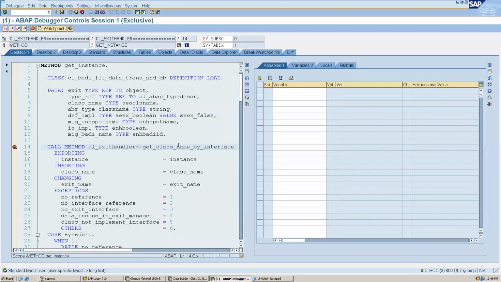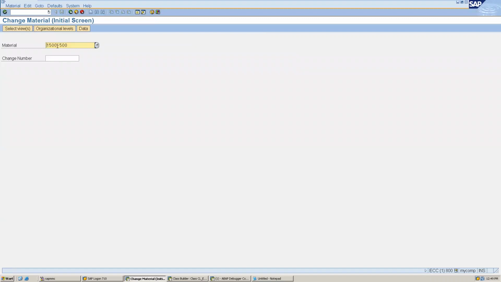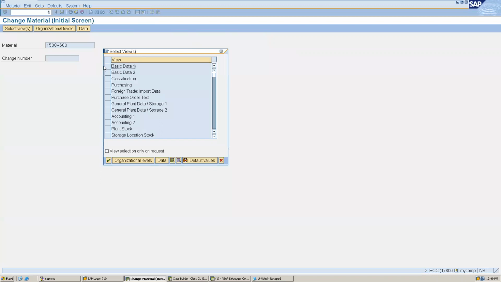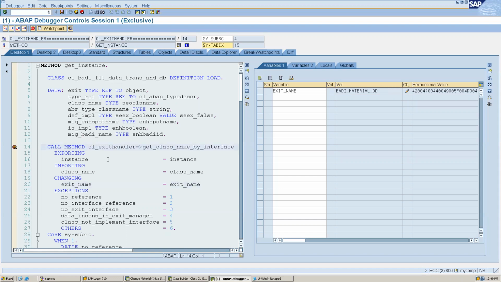Now it will call every time, because if we see this exit name, this is nothing but a BAdI name. Here I don't want to do anything, I will skip. So for each and every BAdI, this function will be called. And how do you identify this? This is a standard class. It will trigger every time for every function to identify the BAdI. The class name is CL_EXIT_HANDLER and the method name is get_instance. This is one of the favorite interview questions.